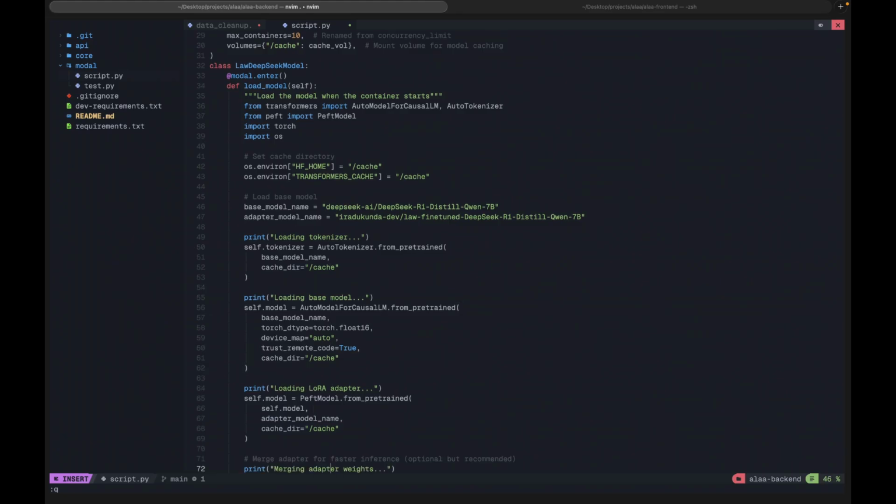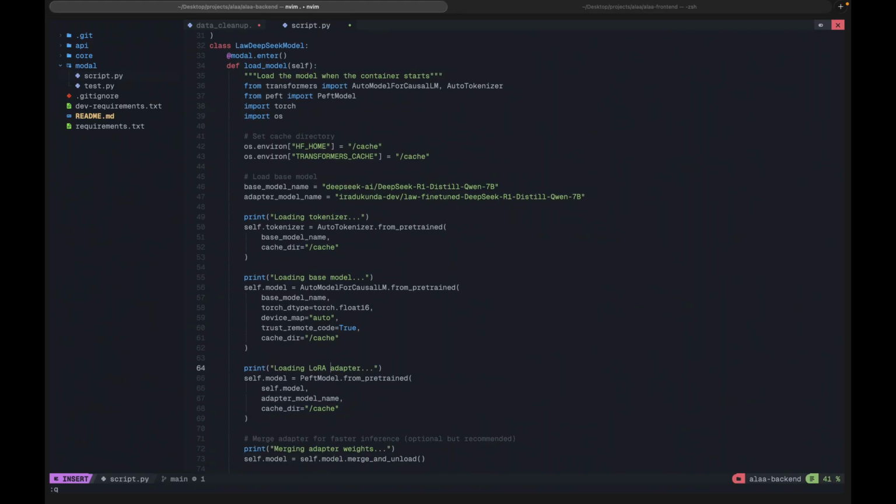After loading the model and the tokenizer, because we're using the LoRA adaptation, this is the base model that I'm loading. This is the DeepSeek. What I built was not the entire model from scratch.